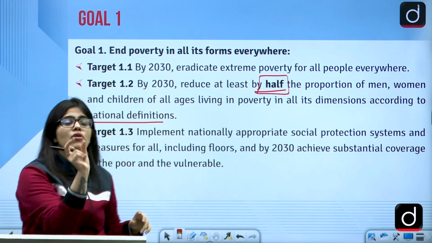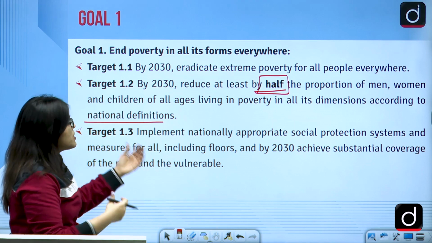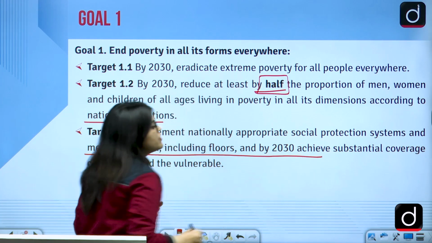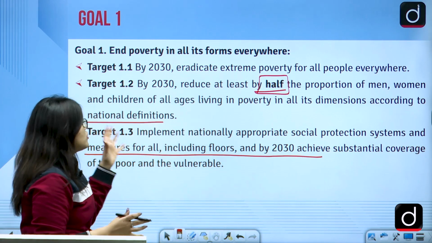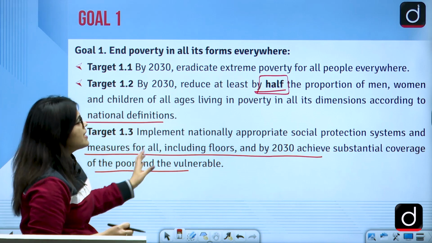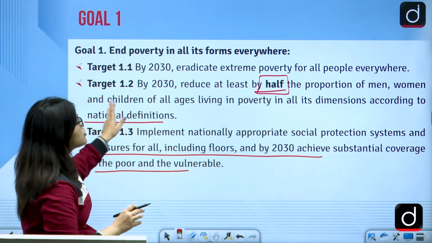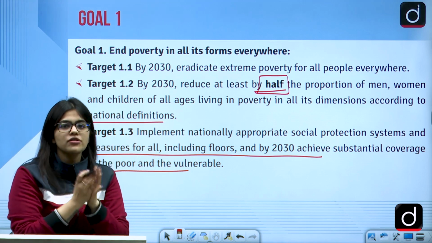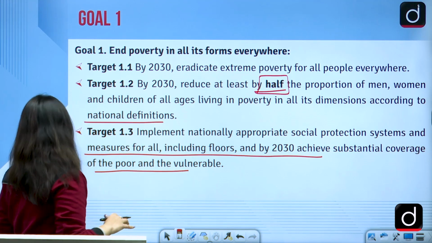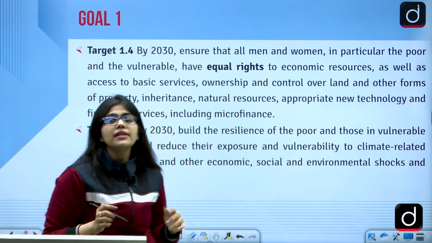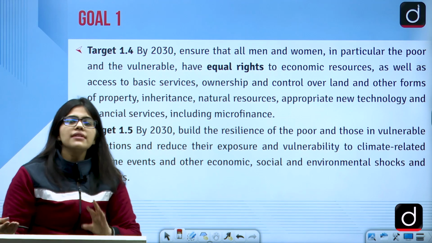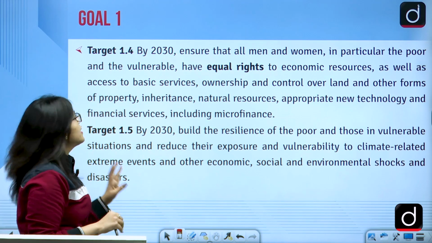You should also remember all these things. Then there is the target to implement nationally appropriate social protection schemes so that you can ensure that all of these people are covered properly and no one is left poor and vulnerable. So what are you gaining out of this goal? You are gaining that half the proportion of men, women and children should be protected. So how much poverty will be cut? Half by 2030, because we have to complete these goals by 2030. We started in 2016, till when? 2015 to 2030.